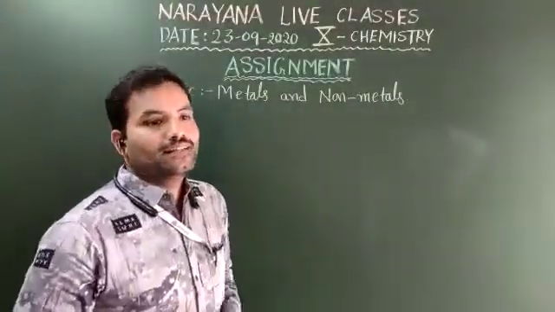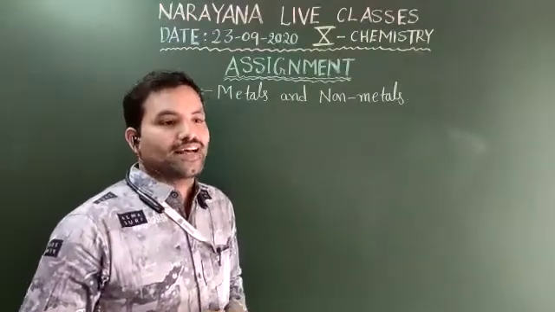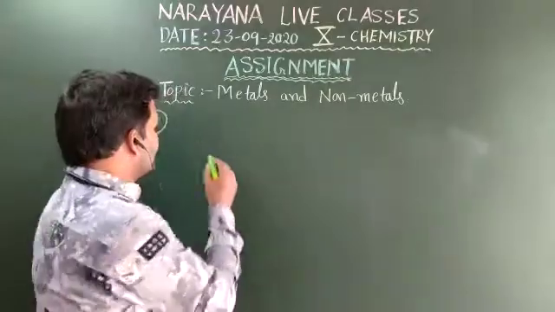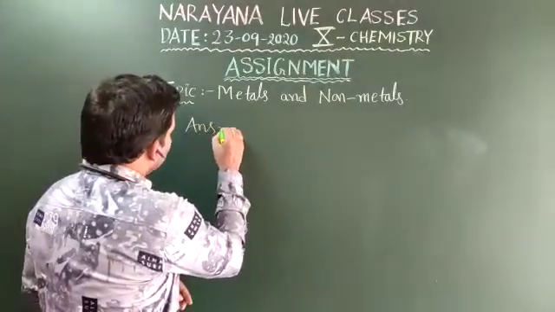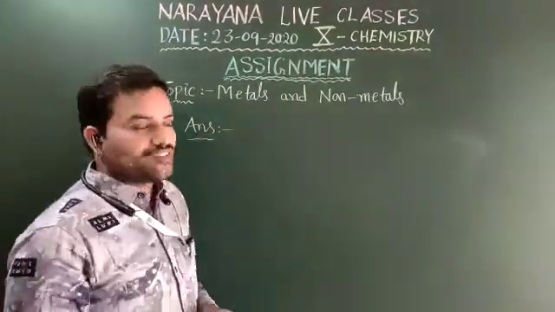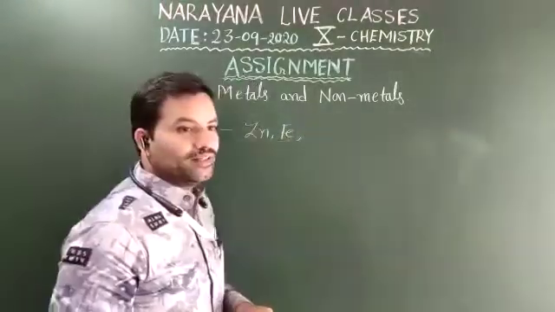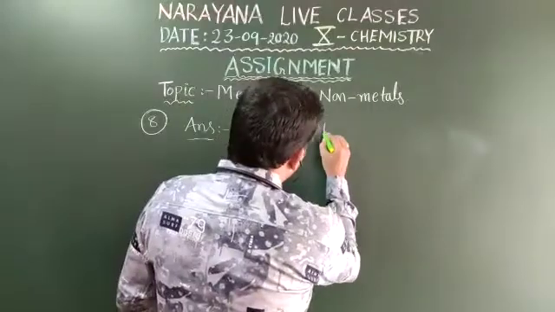The metals in the middle of the activity series are, and give some examples of the metals which are placed at the middle of the activity series. The metals which are placed at the middle of the activity series, that is nothing but suitable examples, are zinc, iron as well as lead and copper.